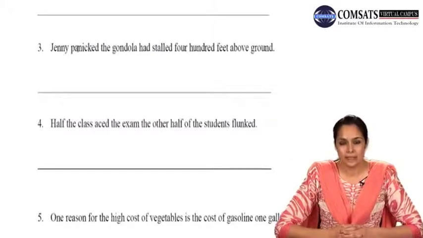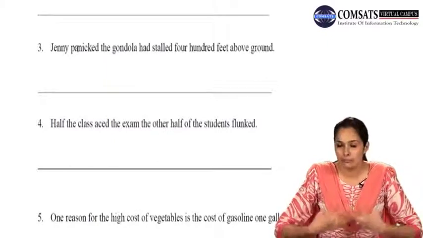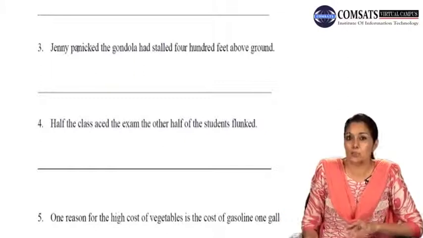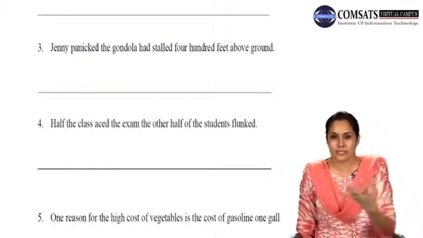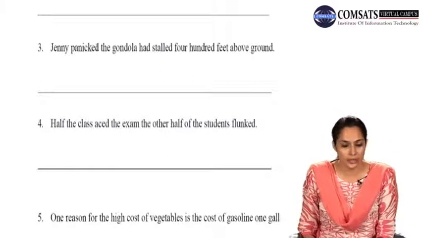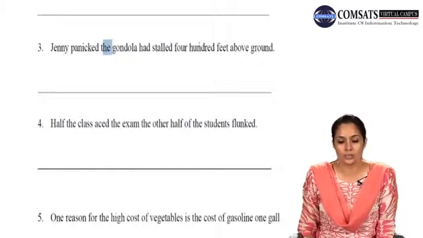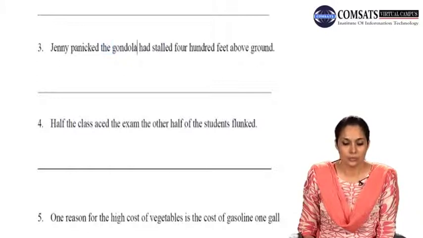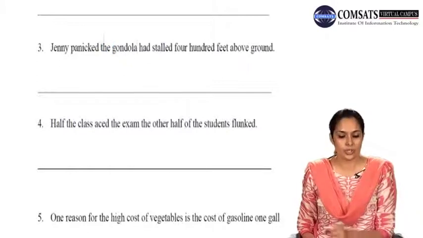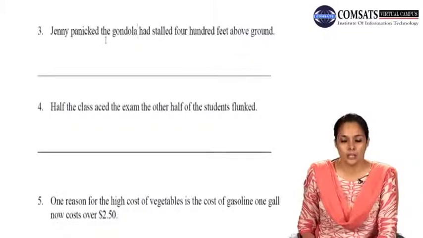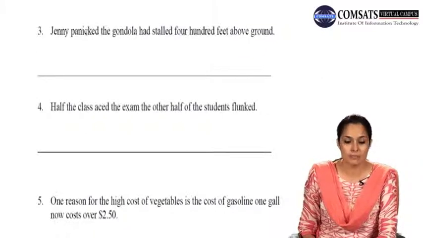Number 3, Jenny panicked. The gondola had stalled 400 feet above ground. Now we can very clearly see that the first part of the sentence has only a subject and a verb. Jenny panicked. Panicked is she became nervous, she got scared. So after panicked a full stop will come here, and your next sentence starts off with the gondola had stalled 400 feet above ground. So this is how you are going to separate these two sentences, by making them very clear and two separate thoughts and two separate sentences. Jenny panicked, full stop, the T capital, gondola had stalled 400 feet above ground.